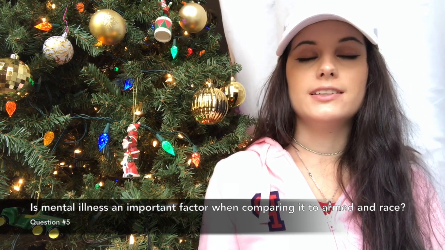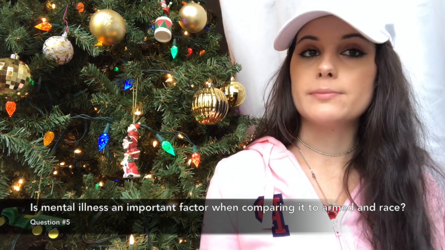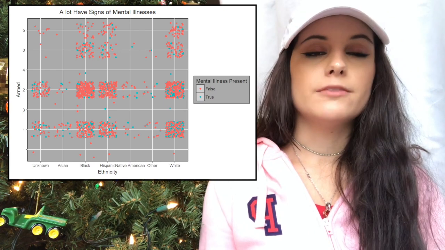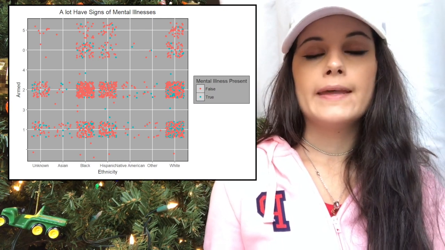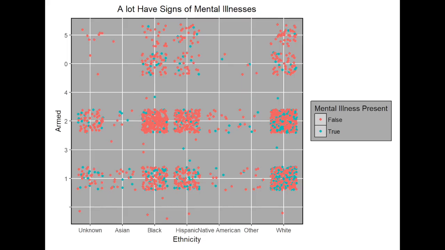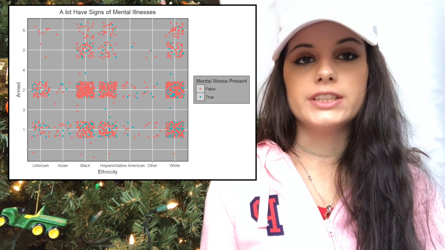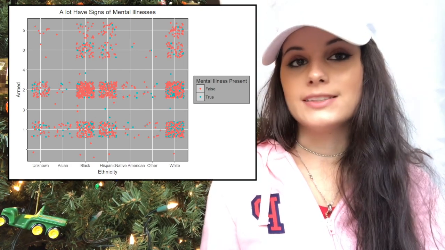Lastly, we're going to take a look at mental illness and see if that is an important factor when comparing armed to race within a victim or suspect. Pink dots meaning that signs of mental illness were not present, and blue dots meaning that signs of mental illness were present. As you can see, the white race tends to have the most signs of mental illness, with 1 being contact is needed to deem weapon as lethal on our armed scale. As you can tell by this graph, most of the people correlating with the 1 on the armed scale showed signs of mental illness. It's also important to note that victims who used weapons of mass destruction against police also did indeed show signs of mental illness.